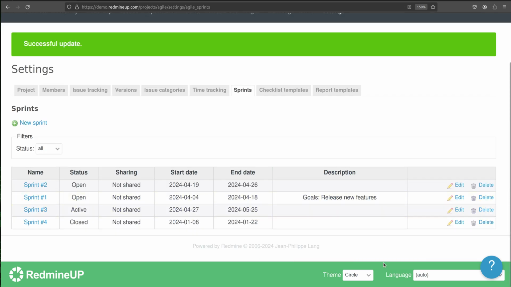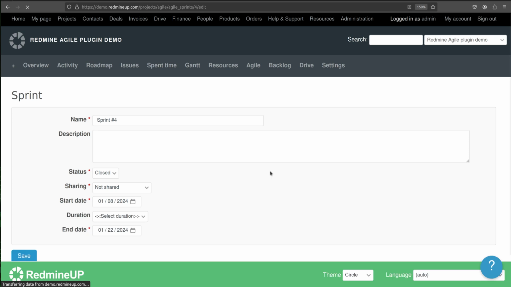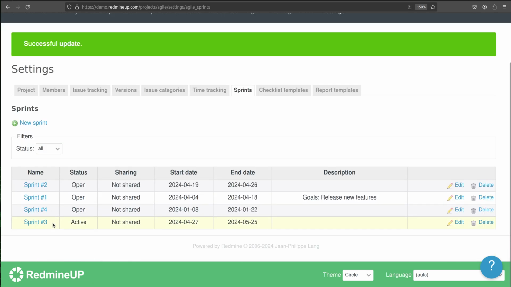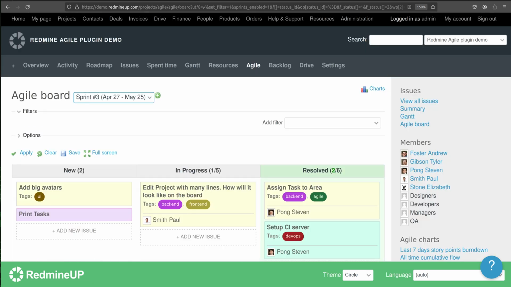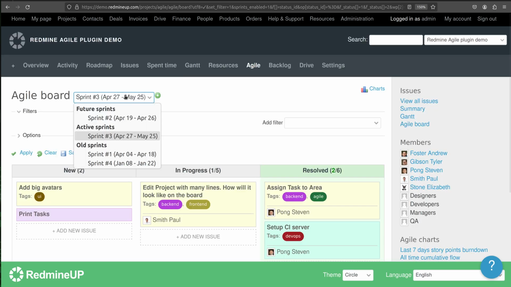And if you like, you could change, for example, sprint 4 to be open. Okay, so sprint 4 is now open, and if we refresh our board and click on the drop-down menu, we see that sprint 4 is appearing here because it is now an open sprint.